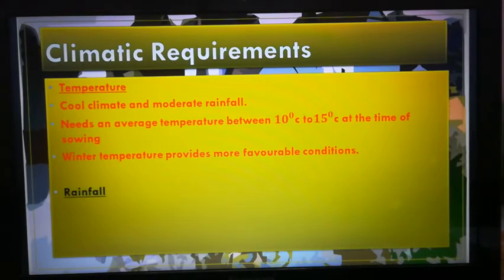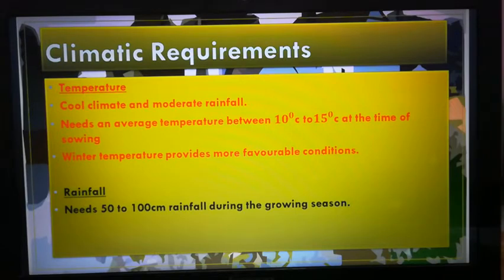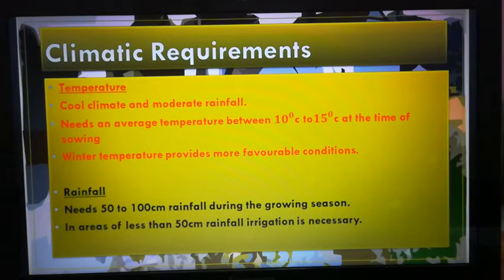Rainfall. Wheat needs 50 to 100 centimeters of rainfall during the growing season. Too much rainfall is harmful for the crop, and too little rainfall parches the grain. In areas with less than 50 centimeters of rainfall, irrigation is necessary. In fact, it can be grown in areas with rainfall as little as 20 to 25 centimeters if proper irrigation is provided.